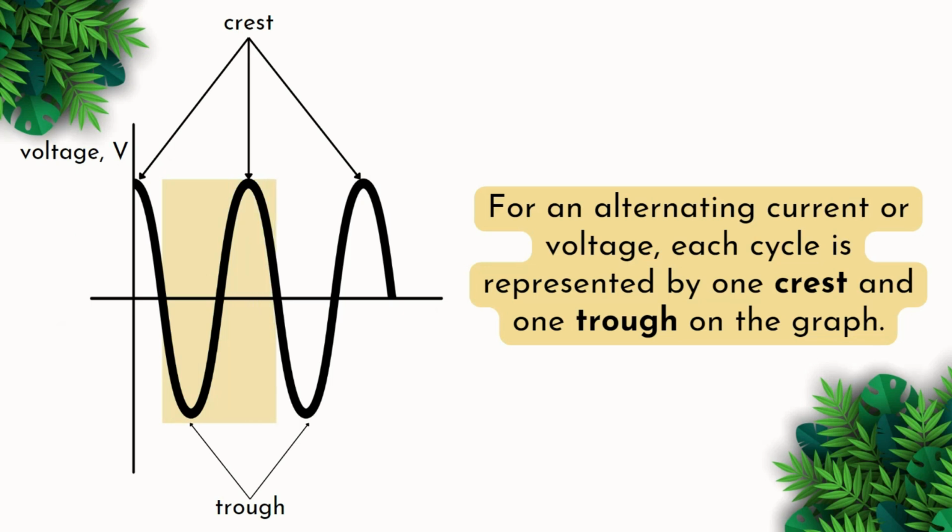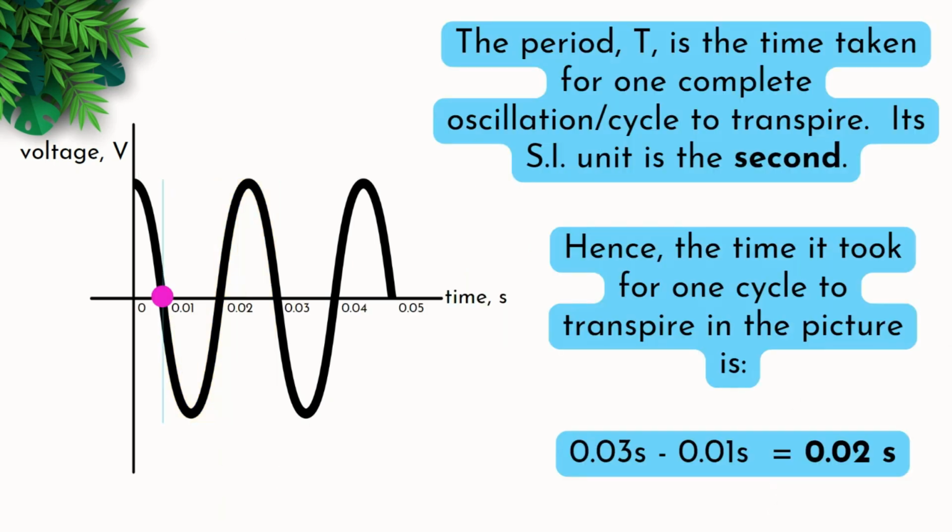For an alternating current or voltage, each cycle is represented by one crest and one trough on the graph. The period T is the time taken for one complete oscillation or cycle to transpire. Its SI unit is the second. Hence, the time it took for one cycle to transpire in the picture is 0.03 seconds minus 0.01 seconds to give us 0.02 seconds.